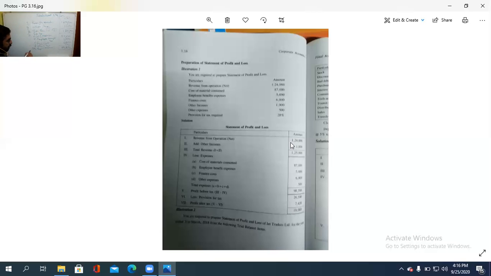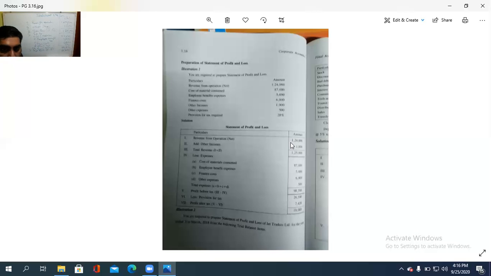The fifth is what? Profit before tax, because we are not deducting the tax here. So net profit is not calculated; gross profit is to be calculated. So total revenue minus total expenses, that is 3 minus 4. That is 1,25,000 minus 98,500. It is 26,500.